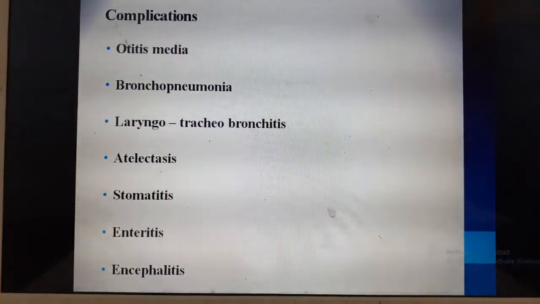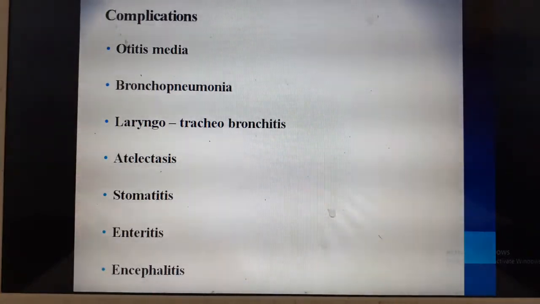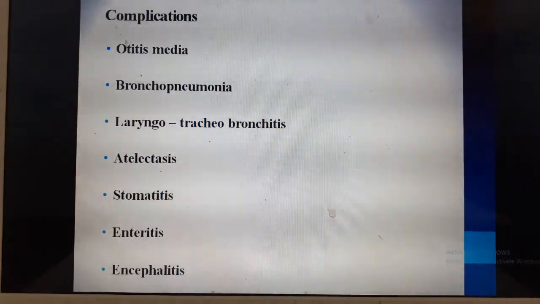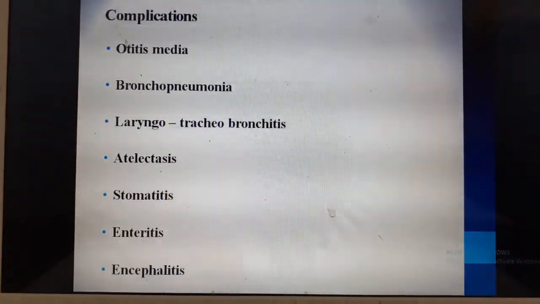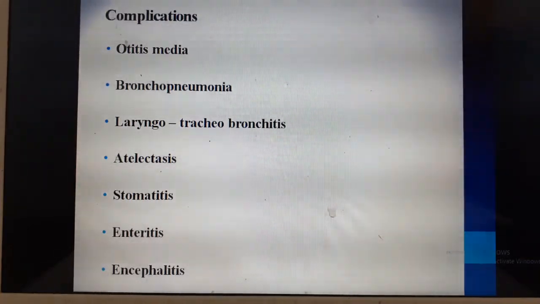Now coming on to the complications of measles. First one is otitis media. They can have infection of the middle ear, that is termed as otitis media, and bronchopneumonia, that is infection of the lung parenchyma. They can have laryngotracheobronchitis, that is otherwise called croup, C-R-O-U-P. It is nothing but, as the word suggests, inflammation of the larynx, trachea and the bronchi. There can be atelectasis or collapse of one or two more lobes of the lung.